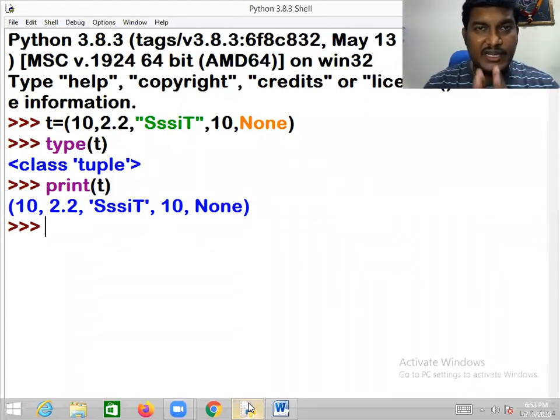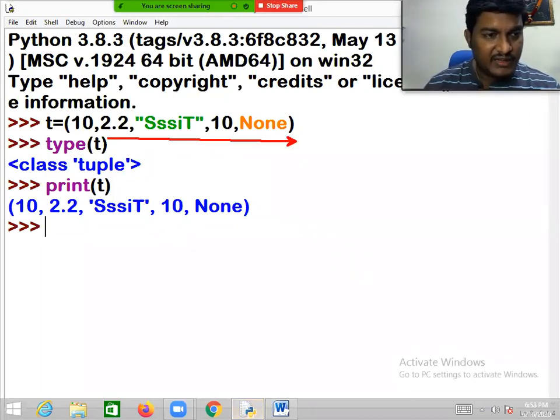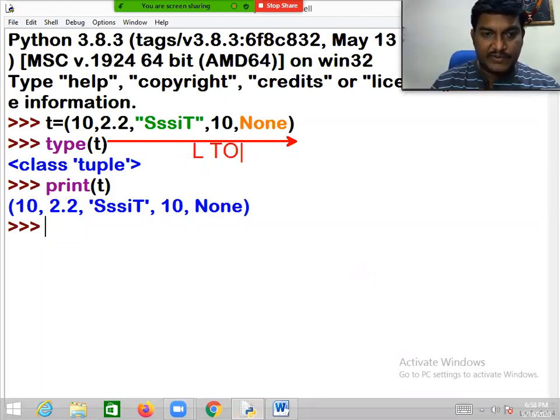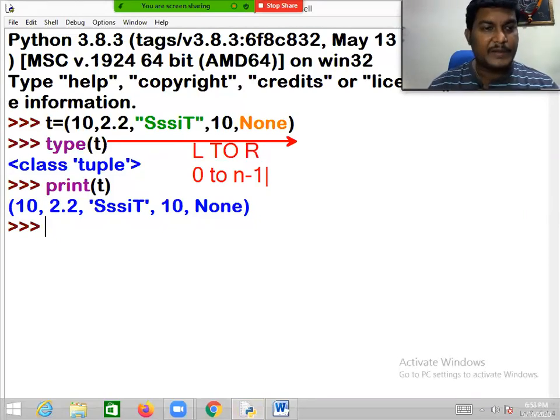Yes, 100% indexing is possible, and 100% slicing is possible. What is the index value for the first element? Positive indexing is always from left to right, 0 to n minus 1. Don't get confused.